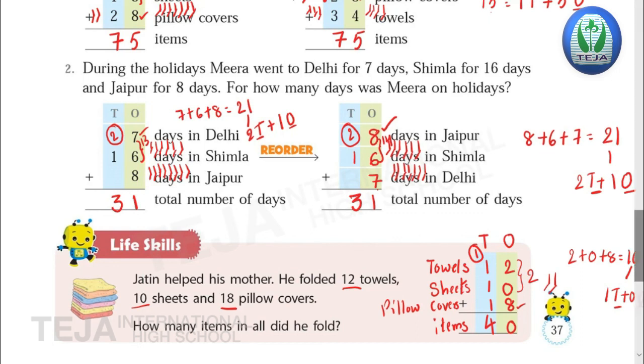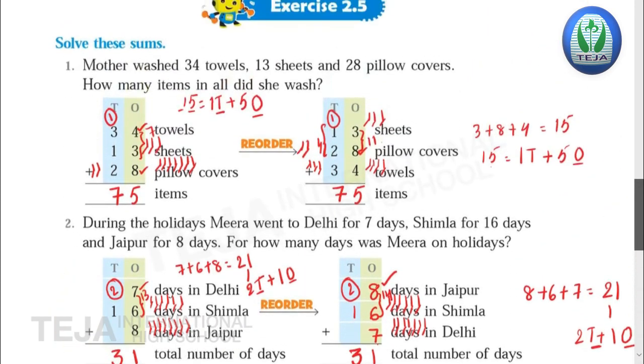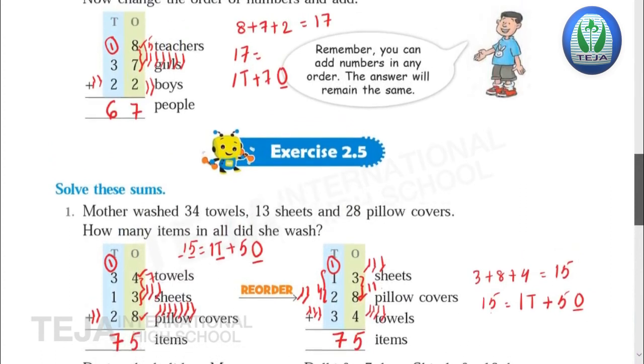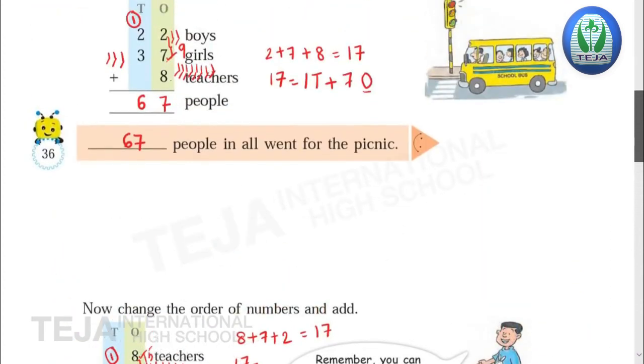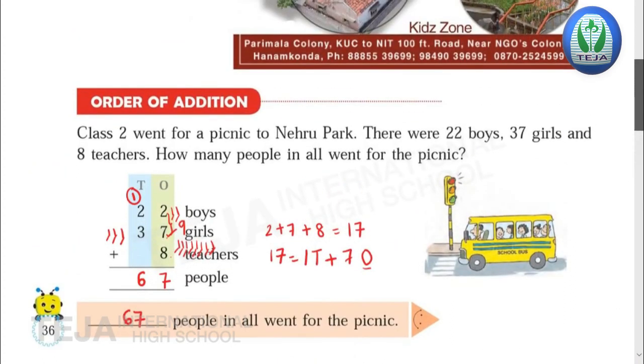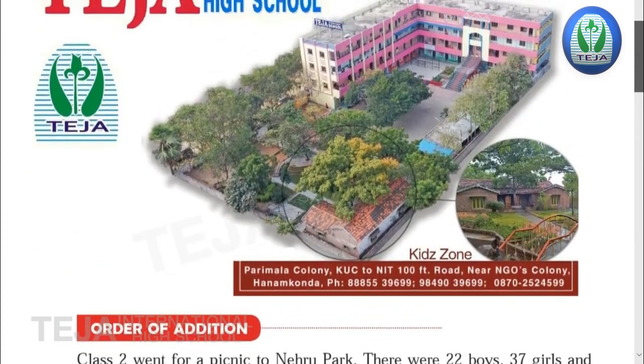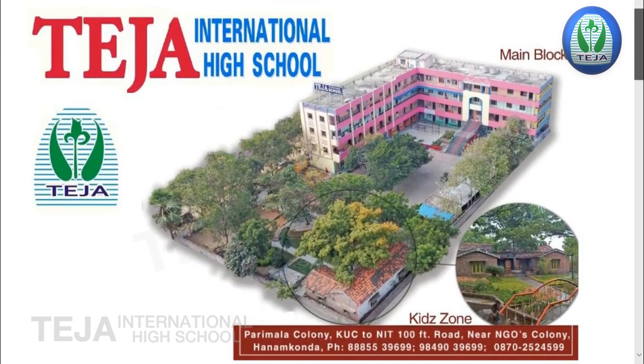And today we have learned how to solve word problems, and we have learned that though we change the order of the numbers, the sum will remain the same. The total of the numbers will remain the same though we change the order of the numbers. Okay, and today your homework is to write exercise 2.5 in your notebook. Learn and write exercise 2.5 in your notebook.